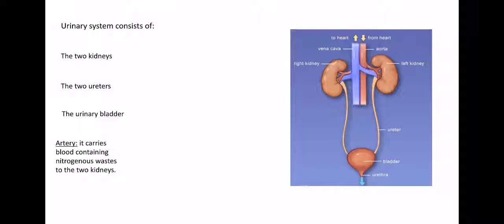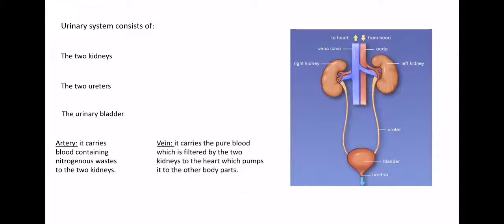And we also have the artery, which carries blood containing nitrogenous wastes to the two kidneys. After the kidney clarifies the blood, it will pass again through the vein. So the vein carries the pure blood to what? To the heart again.